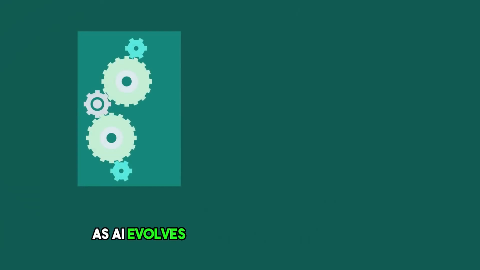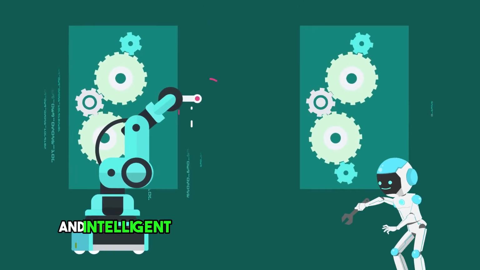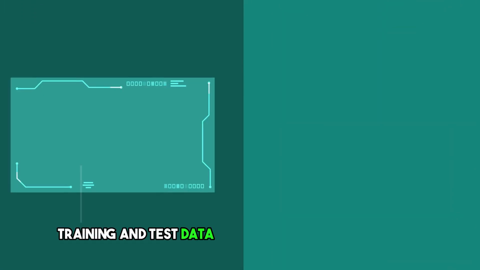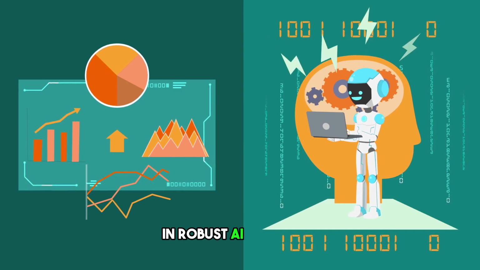As AI evolves, the management of training and test datasets is becoming more automated and intelligent, paving the way for more advanced models. Training and test datasets are more than just data, they are the building blocks for reliable and robust AI solutions.